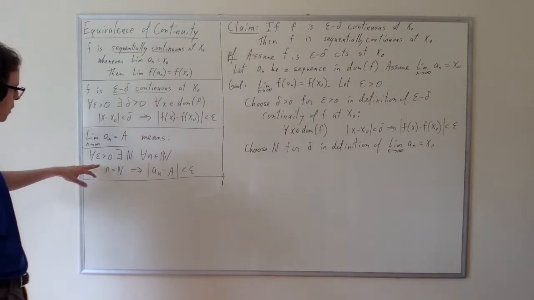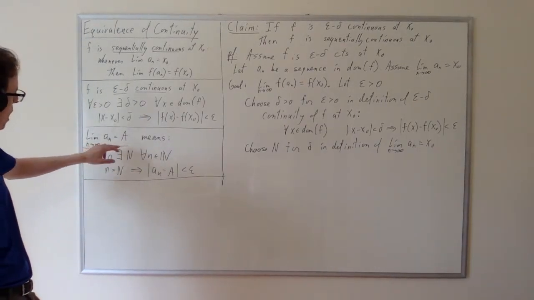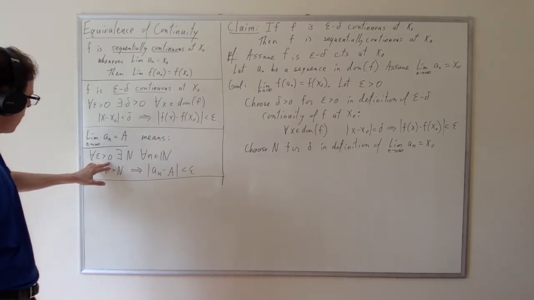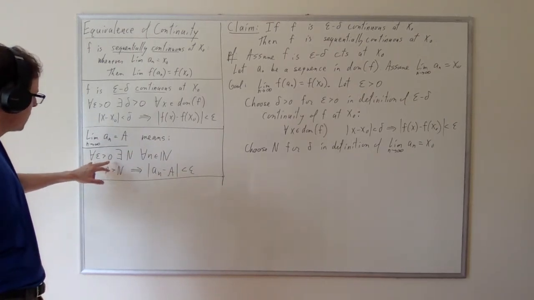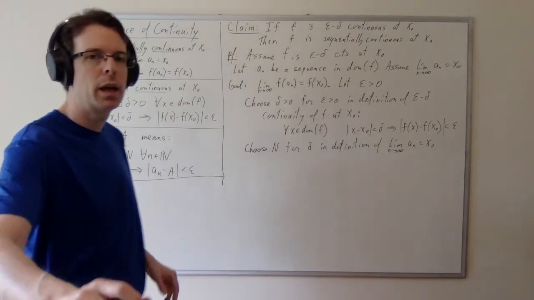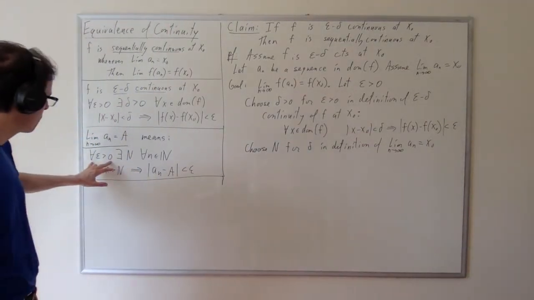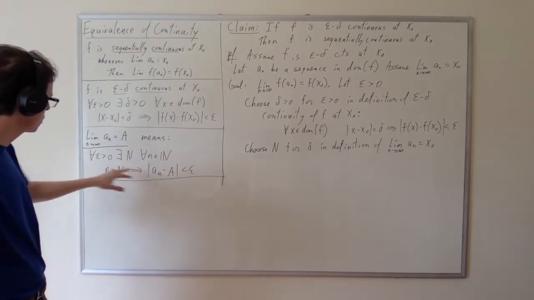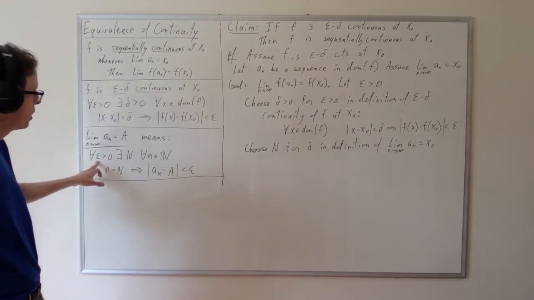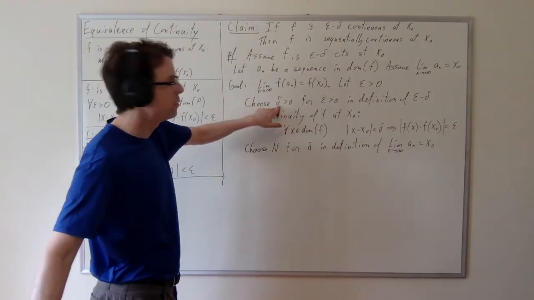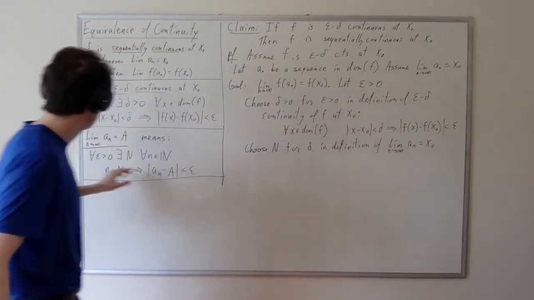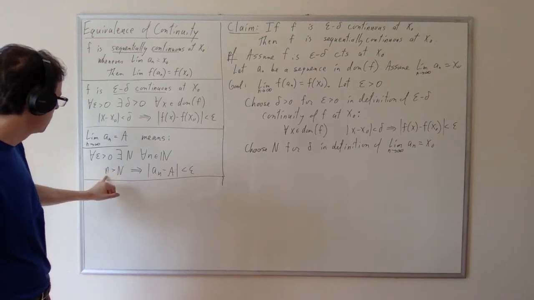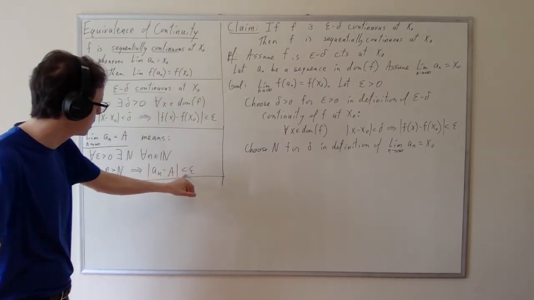Now, that might be a little bit confusing. I want you to read this definition as it applies to a_n equals a_n and a equals x naught. Then this says for every epsilon there exists an N. But that's any positive value epsilon, right? And so long as we have a positive value to plug in here, we may choose an N so that the rest of this is true for that positive value epsilon. The positive value that I want is the delta that I have just chosen up here. And so for epsilon, I'm going to plug in delta. And then this is going to give me a statement of the form, little n greater than capital N implies something is less than delta.